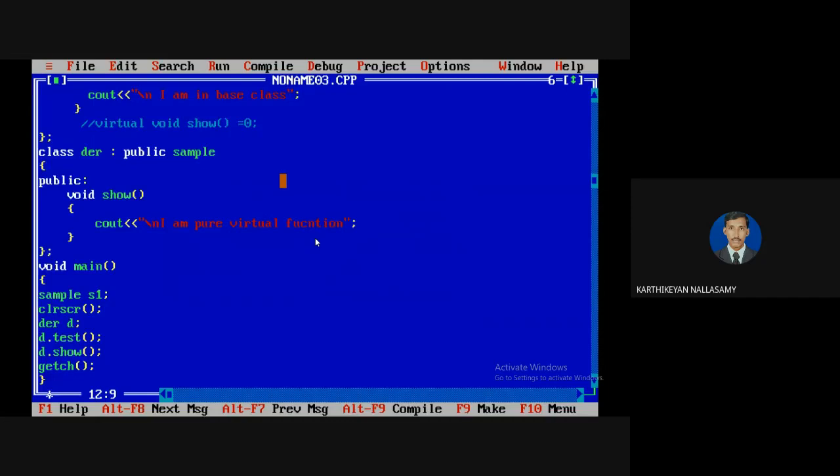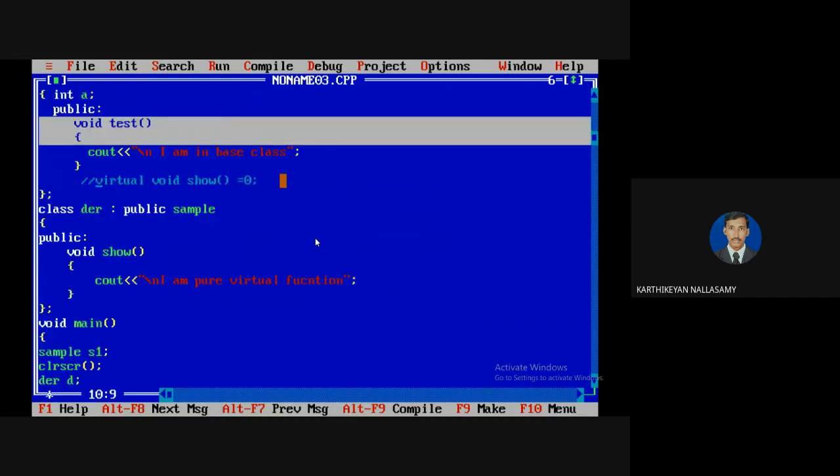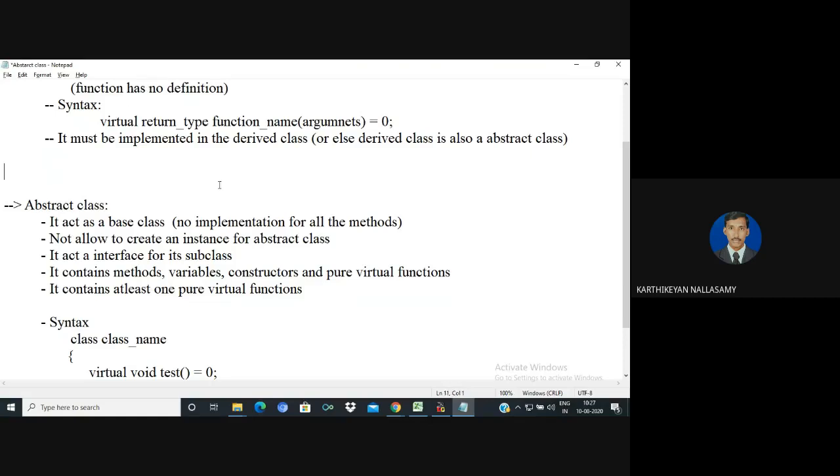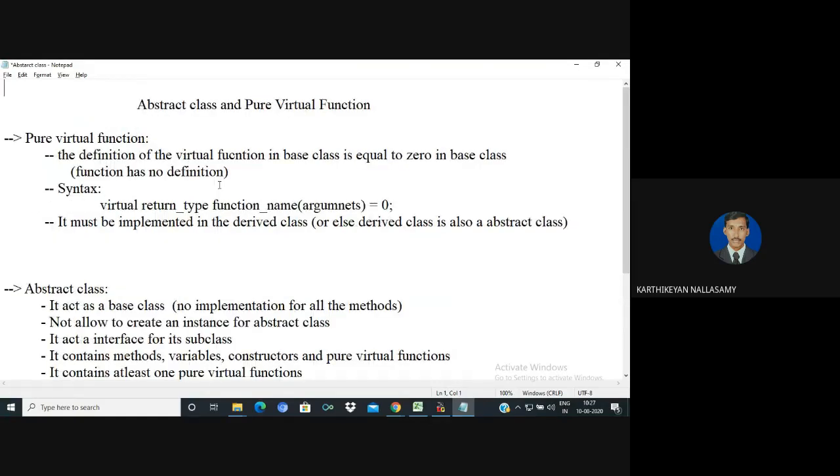So it is a pure virtual function. At least it must have one pure virtual function. Only then is the class converted into an abstract class, and then it is possible to work on it. This is the way we implement the concept of abstract classes and pure virtual functions in C++. Thank you.